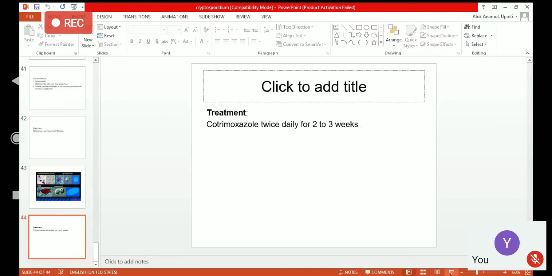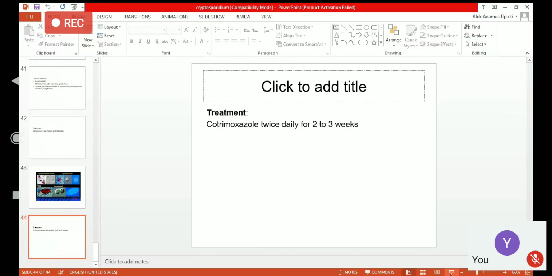These are some of the parasites that can occur as opportunistic parasites, especially in AIDS patients or even in other immunocompromised patients. These are coccidian parasites which have a similar life cycle and common clinical manifestation, that is mild diarrhea in case of the immunocompetent, and severe and prolonged diarrhea in case of the immunocompromised, like AIDS patients. The treatment of Cyclospora is cotrimoxazole, while for Cryptosporidium it is nitazoxanide.